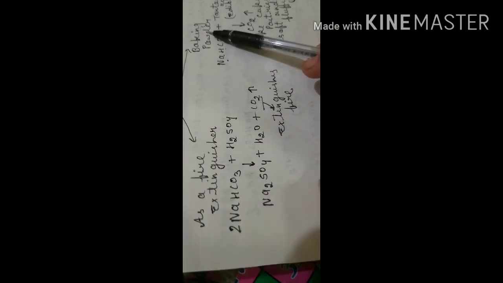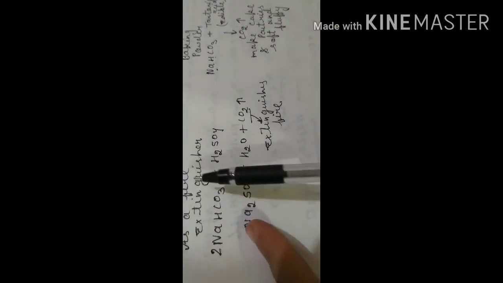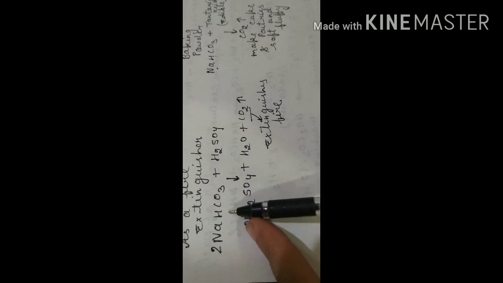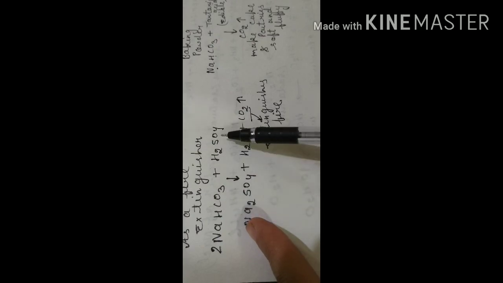So we have to know that the main ingredient is the same in both, fire extinguisher and baking powder, but in the form of fire extinguisher, this NaHCO3 is treated with sulfuric acid, while in the form of baking powder, it is treated with tartaric acid. That you have to know. I think you all have got it properly.